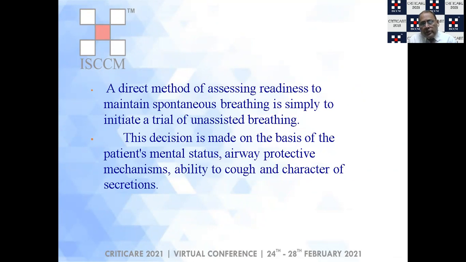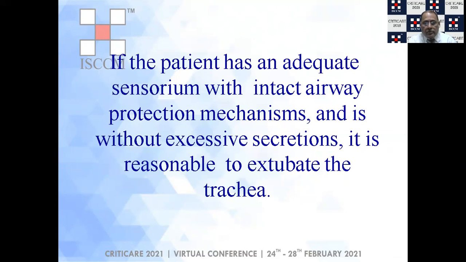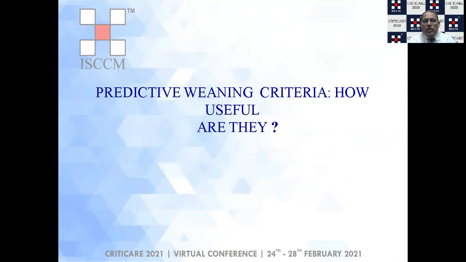A direct method of assessing readiness to maintain spontaneous breathing is simply to initiate a trial of unassisted breathing. This decision is made on the basis of the patient's mental status, the mechanism of airway protection, the ability to cough, and the character and amount of respiratory secretions. If the patient has an adequate sensorium, has an intact airway protection mechanism, and is without excessive secretions, it is usually reasonable to extubate the trachea.